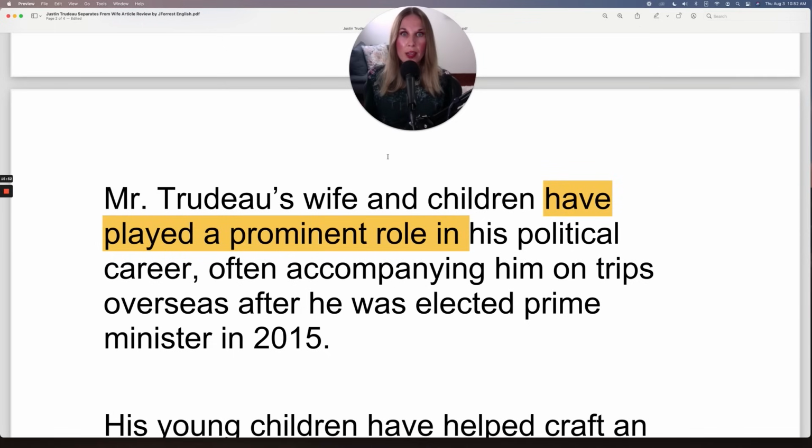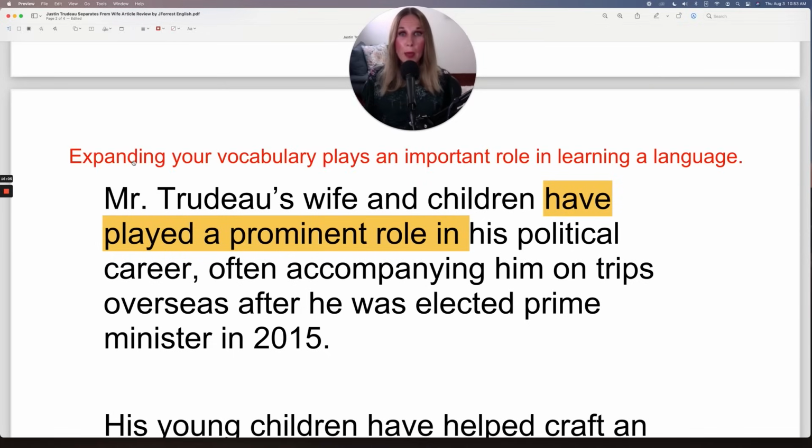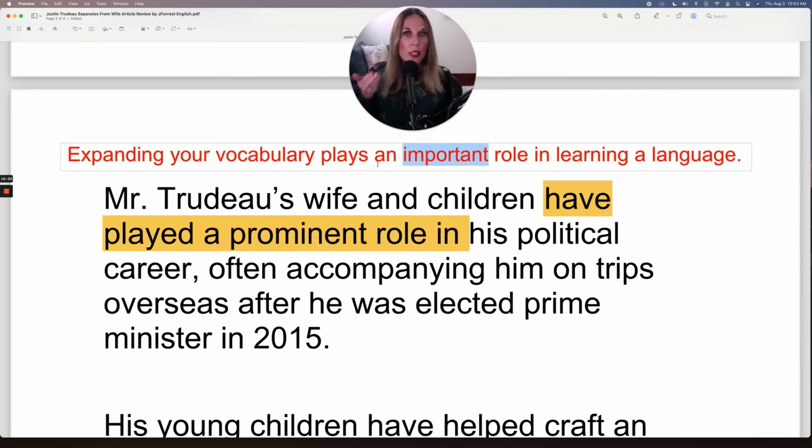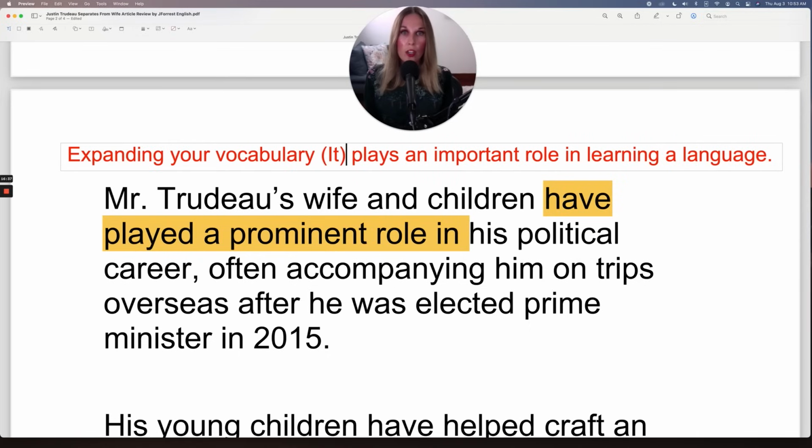So let's take a look at another example with this. Expanding your vocabulary plays an important role in learning a language. So this is simply saying expanding your vocabulary is important. It plays an important role. So remember, this is your adjective, so you can use a different adjective, and you have to conjugate your verb play according to the sentence. In this case, this is a gerund sentence to make a general statement. And so as a subject, gerund sentences are conjugated as it. And that's why you see play with an S. It, this plays an important role.